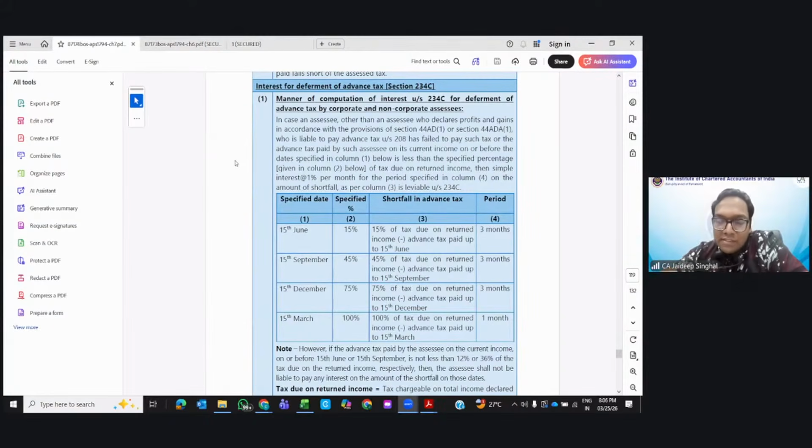Now that was about the taxes. For the advance tax, they have charged you 234C. After the advance tax, whatever unpaid taxes are there, they have charged you 234B. Now they say you should file the return on time. If you do not file the return on time, we will charge you additional interest on the unpaid amount, because at least we want the tax. So whatever the due date of the return, if you do not pay by that date, after that 234A will start. Getting it? So 234C, then B, then A. Clear?